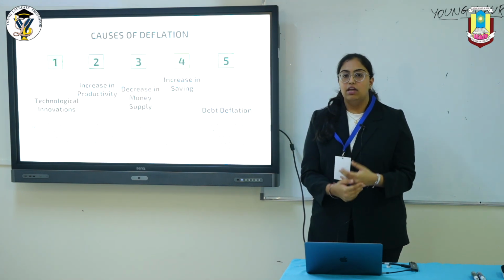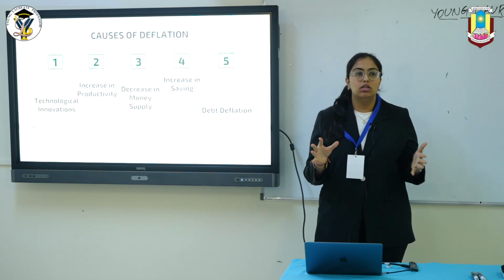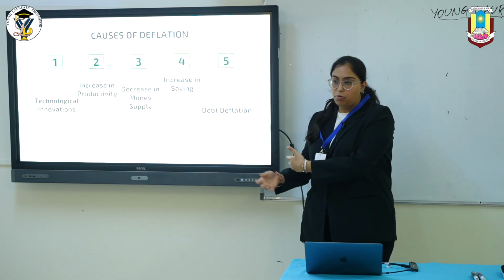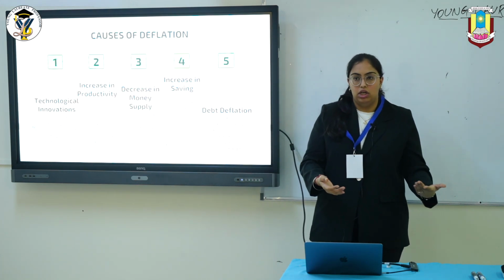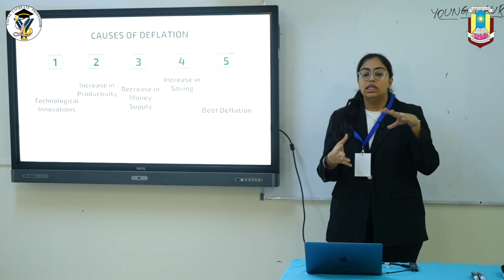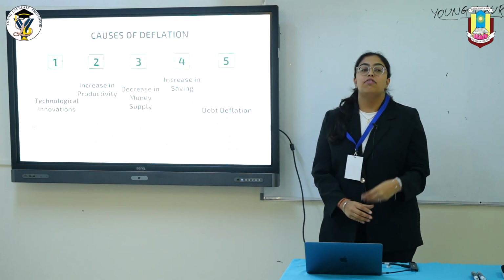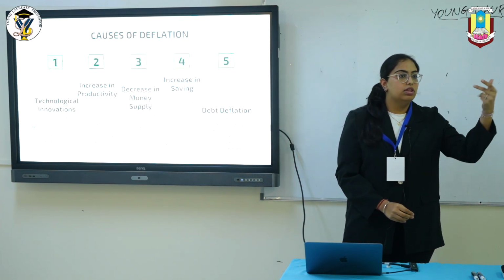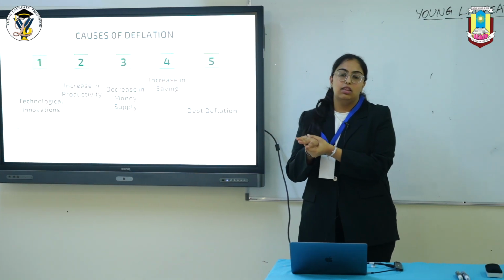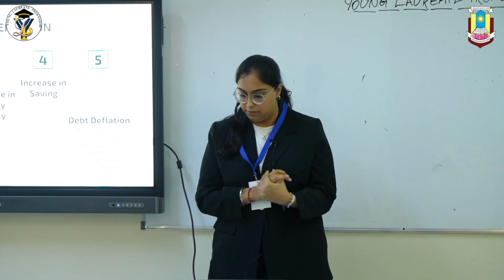Increase in productivity. If my business produces around 1,000 units of markers per day, and then I increase the productivity even more with new technology and it becomes 2,000 units per day, that would eventually cause a decline in the good's price. Decrease in money supply. If the amount of money available with the public is very little, I would also decline the price of the goods so that they are able to buy the goods that I am selling.